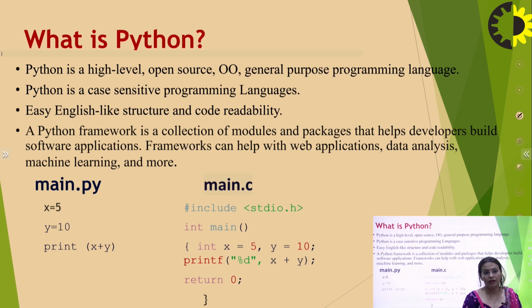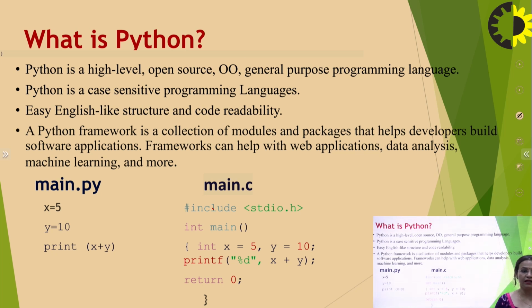The basic difference between both will be represented by this example, where one program code is written in Python and one program code is written in C. The difference here lies with the extension that we are using. That means py is the extension of a Python code, as well as c is the extension of a C program. In both the programs, the work is the same, that we are going to add two numbers,